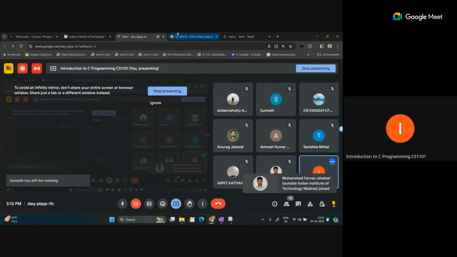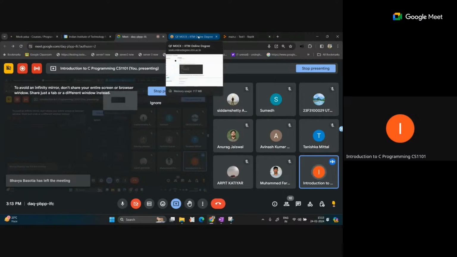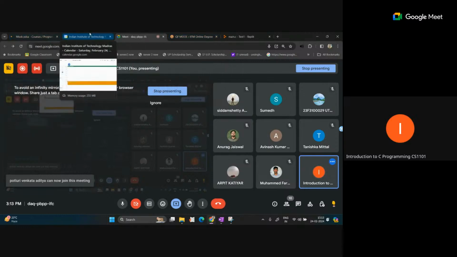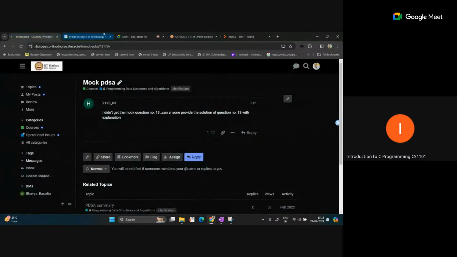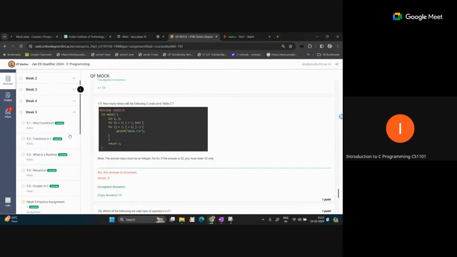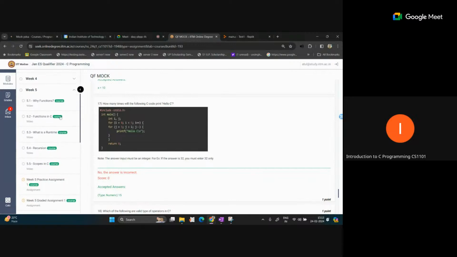If there is no query, then we will move to week 5 and discuss the programming questions from the week 5 practice assignment. In week 5 we are looking at the topic of functions, and we will write the code through functions. We discussed all the basic things regarding functions in the Tuesday session.